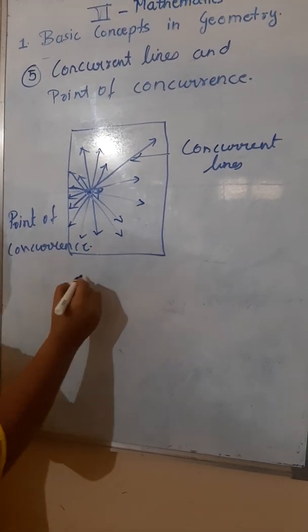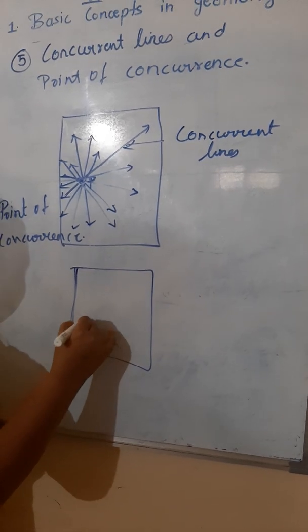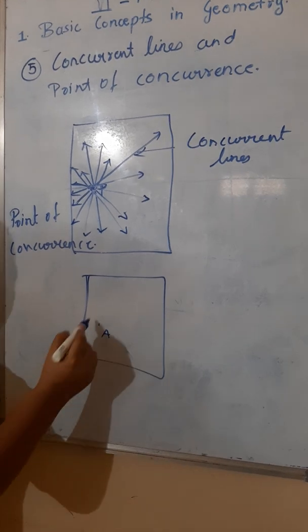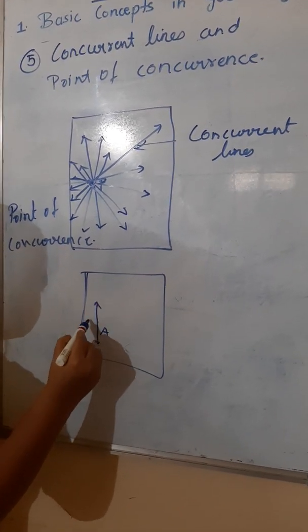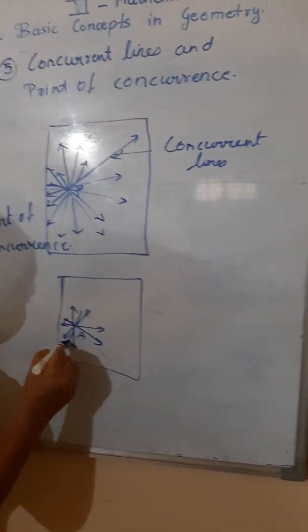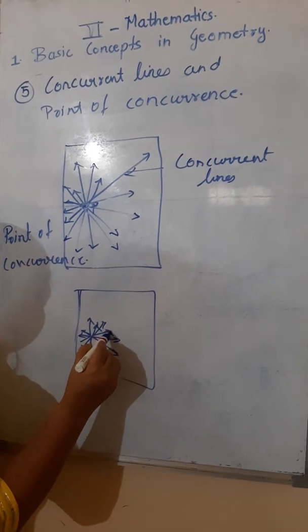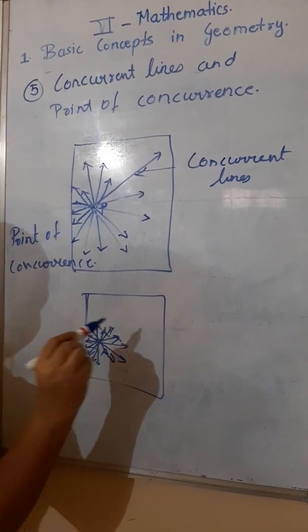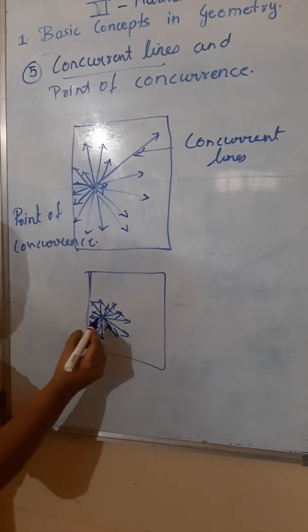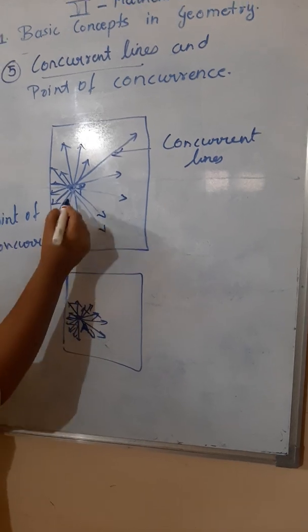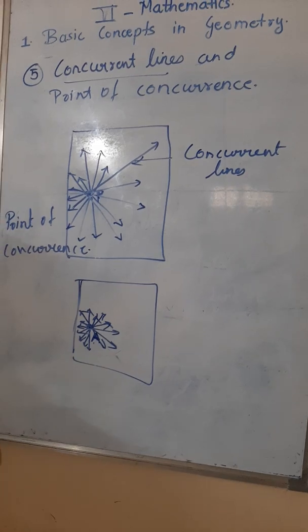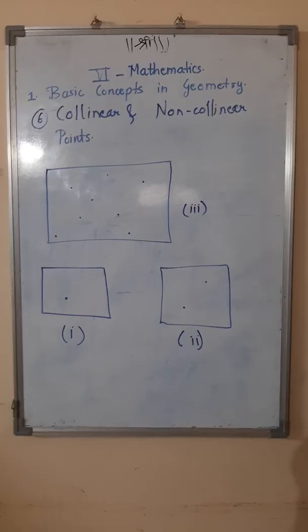Once again, you see, we had taken a point on a board, and if we name it A, how many lines can we draw? Number of lines we can draw, for example, in this way. Number of lines you can draw, infinite, a lot of lines, you can't stop. So these lines are called concurrent lines, and this point, whatever it was, here it is P, here it is A, that point is called the point of concurrence.